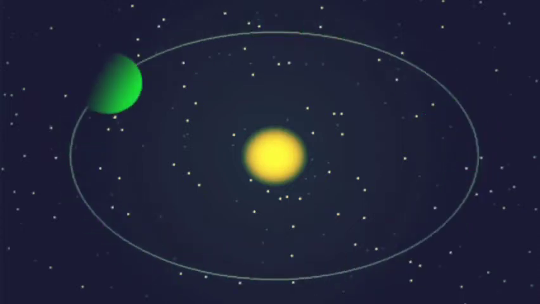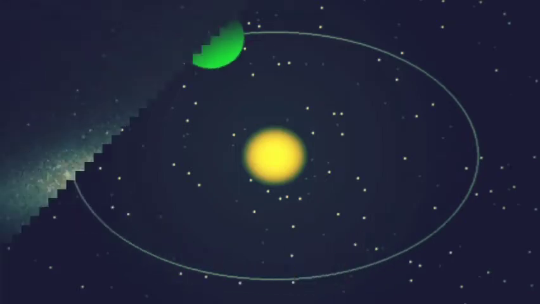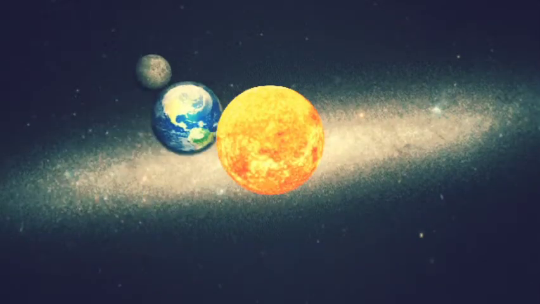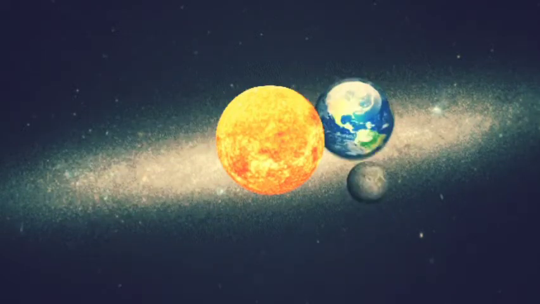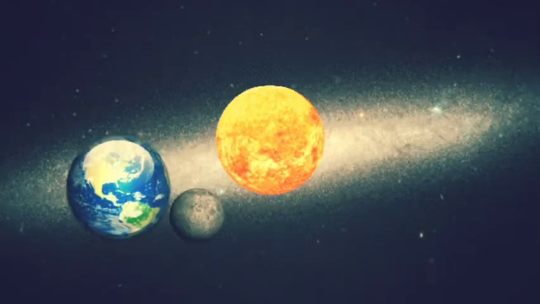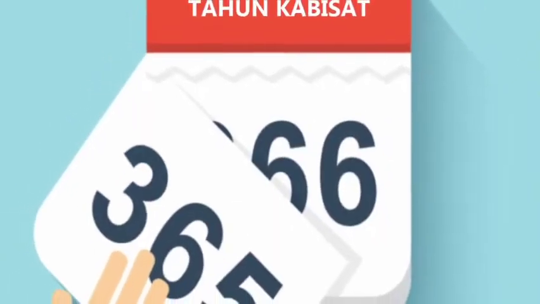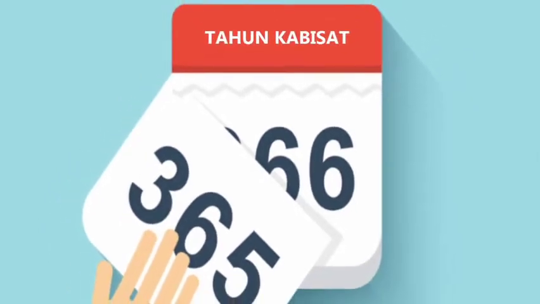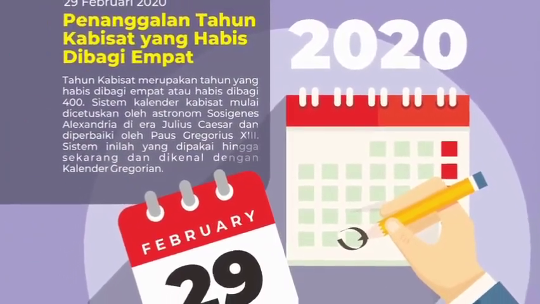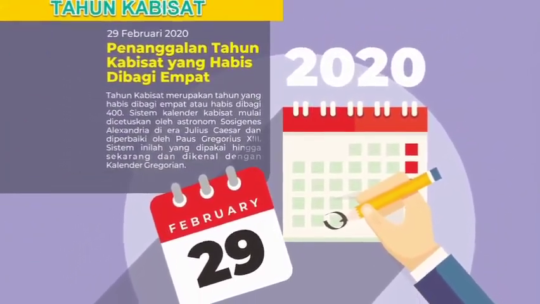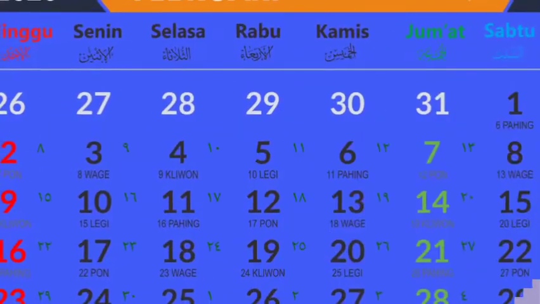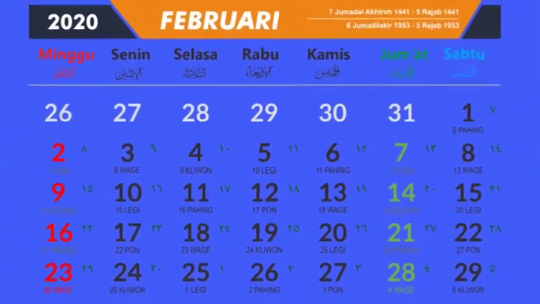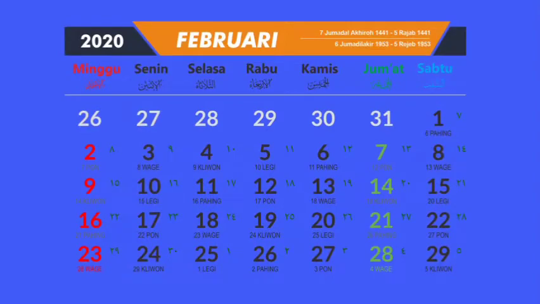Earth's revolution is the movement of the Earth around the Sun in its orbit. The time it takes the Earth to go around the Sun is called the time of revolution. The Earth's revolution period is 365 and a quarter days. Usually 1 year is counted as 365 days. Then, this remainder is collected every four years in what is known as a leap year, in which the number of days in February is 29 days.